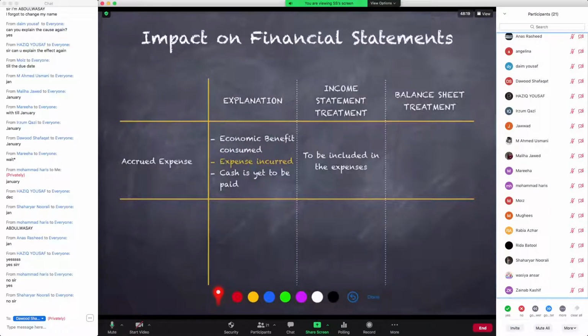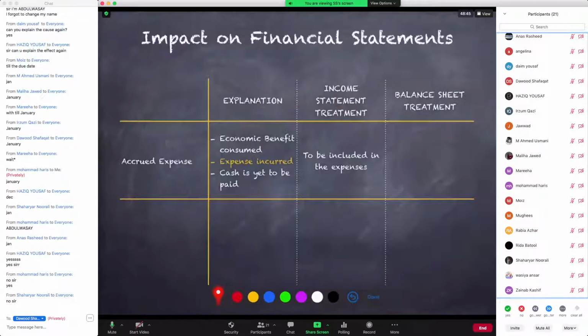जब हम बैलेंस शीट में आते हैं तो बैलेंस शीट के अंदर आपका एनालिसिस ये नहीं होता कि क्या चीज़ इनकम है या क्या चीज़ एक्सपेंस है. बैलेंस शीट इज अ स्टेटमेंट which analyzes items either as assets or liabilities. So now we are going to see if this accrued expense, does it qualify to be an asset or a liability, because that is how we are going to show it in our balance sheet.